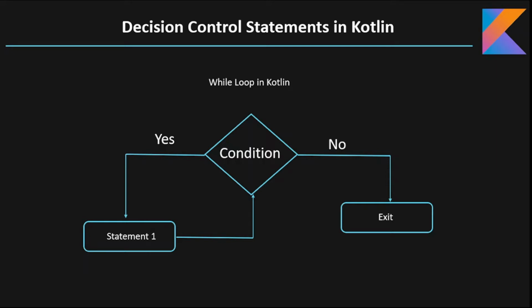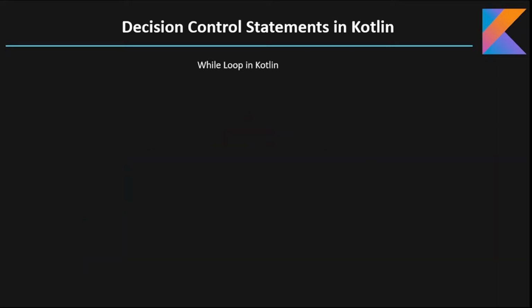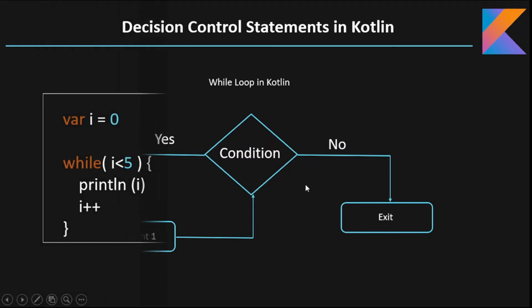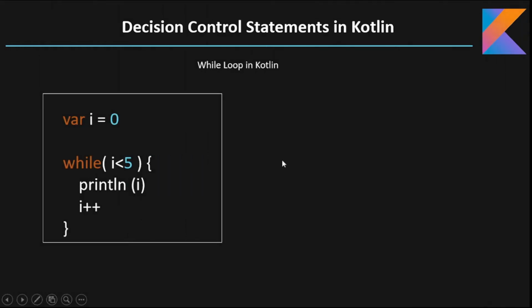The while loop is similar to the for loop, and its conditional flow is the same as the for loop, as you can see here in the flow chart. Let's see the code for the while loop and how it works. So here I have declared a variable i equal to 0. Its initial value is 0. Okay. And here this is the while loop. While, and in parenthesis I have created a condition i < 5, and if i is less than 5 I am going to print i on a new line.